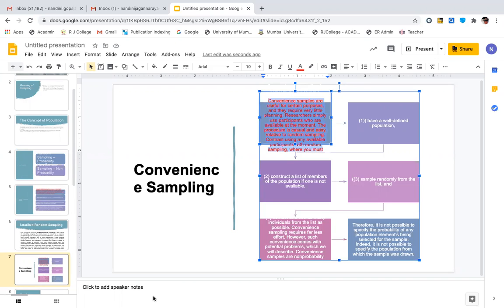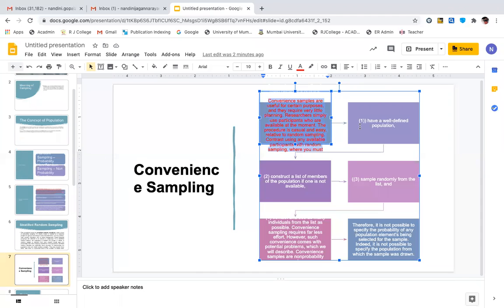But often, as a researcher, I would not advise convenience sampling because it may not be representative for the study. Because when I do it according to my convenience, I may not get accurate results. Hope you understand that, right? It is near to me, that is why I take it. I know these people, that is why I have selected this method of sampling, but it may not be very representative.